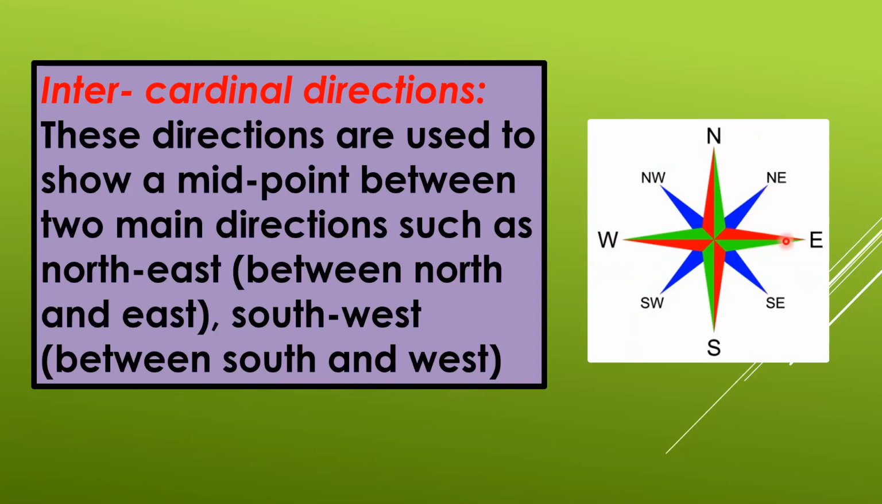Let us move on to the next one. East and south are again the two main directions. The midpoint of them is southeast. Again, west and south. These are again the two main cardinal directions. So the midpoint, mid means middle point. The midpoint of these two main directions is southwest. Now, last but not the least, north and west. Again, these two are the main directions. The midpoint of it is northwest. I hope students, up till now, you have understood what are the cardinal and what are intercardinal directions.